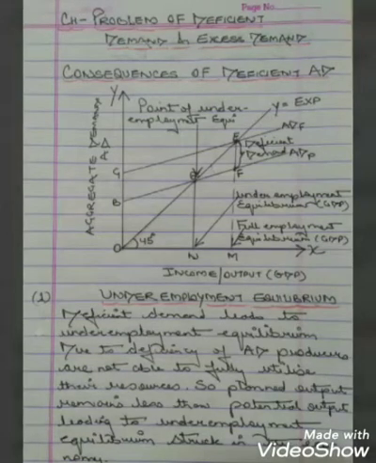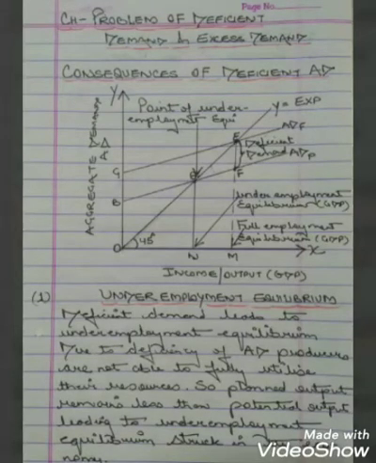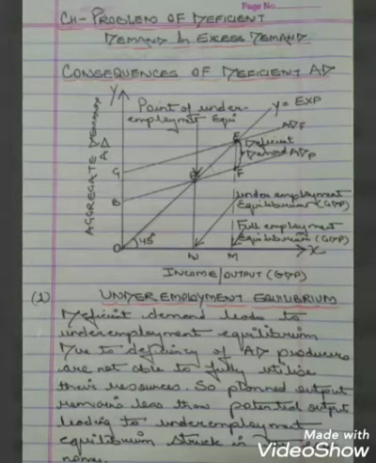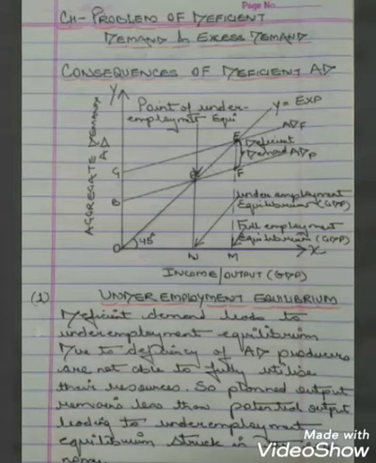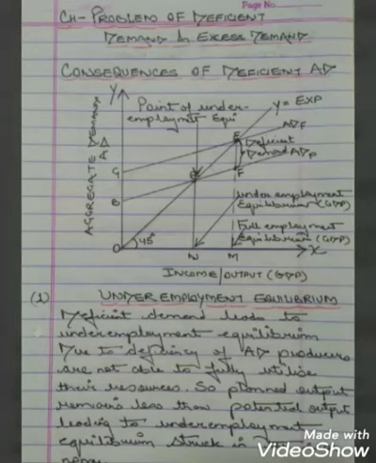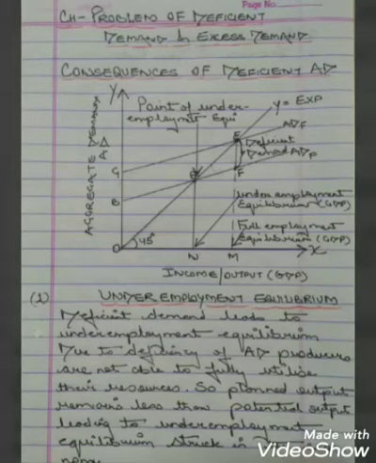If you see, there is a diagram of underemployment equilibrium where on the x-axis we have income and on the y-axis we have aggregate demand, and there is a line of reference at 45 degrees, where we can see that EF is the point of deficient demand between ADP, that is planned, and ADF, that is full utilization of the resources.